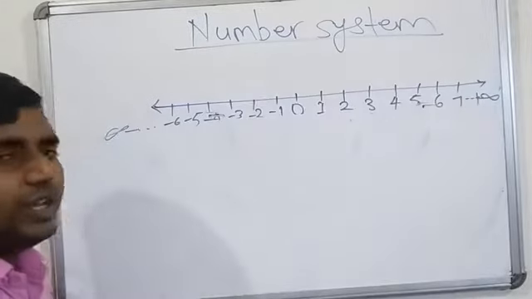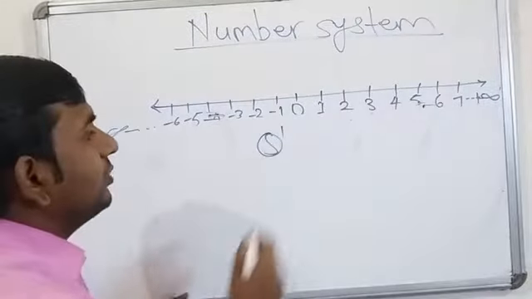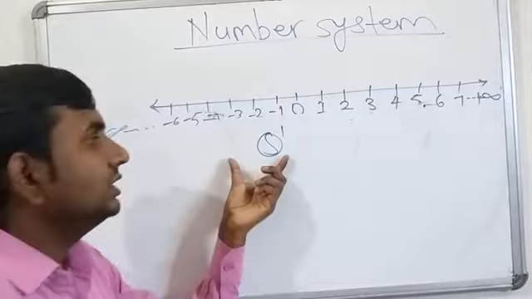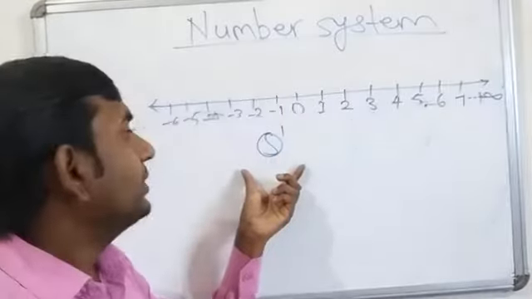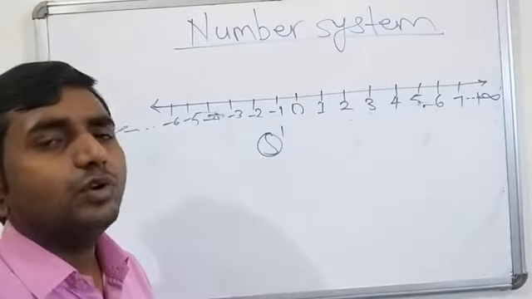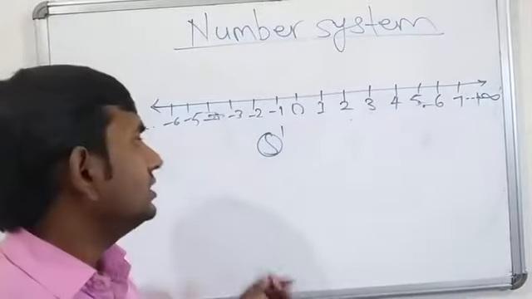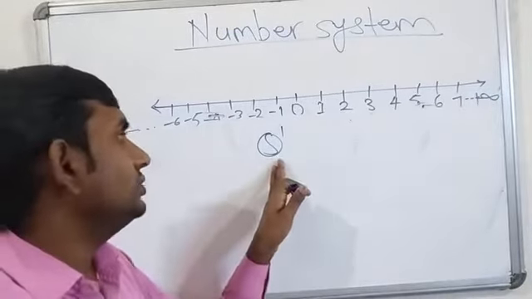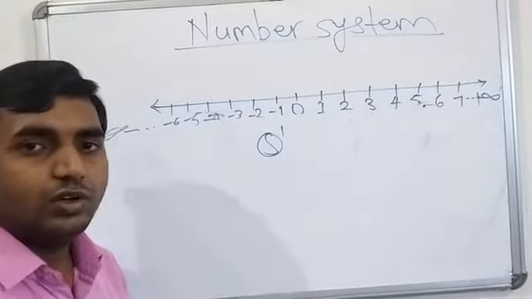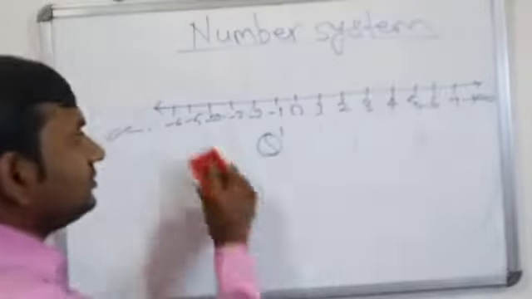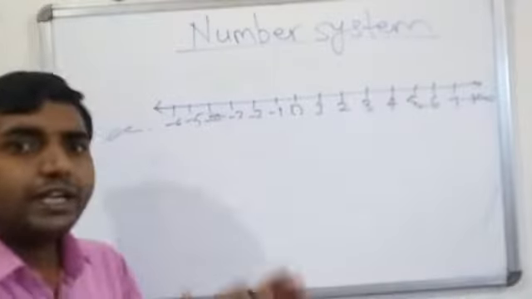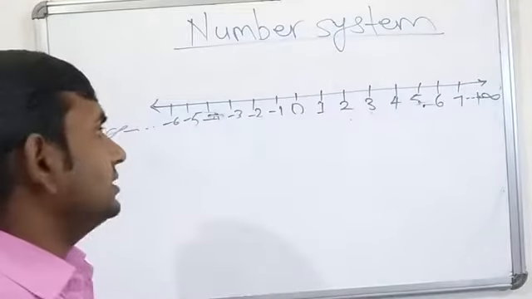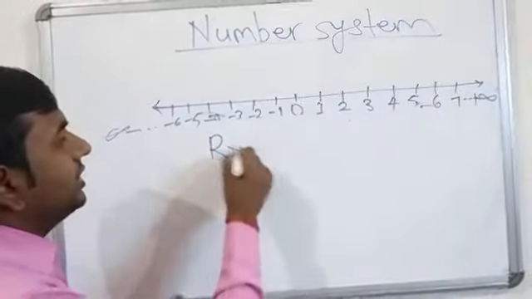We represent irrational numbers by the symbol Q prime. Why? Because irrational numbers have no specific letter, so we use Q prime as the symbol of irrational numbers. Now collectively, rational numbers and irrational numbers are called real numbers.